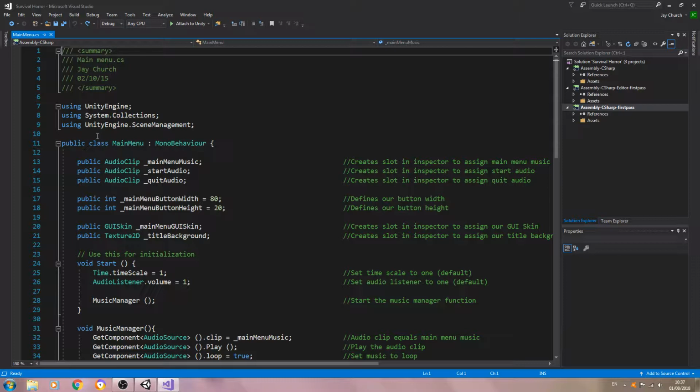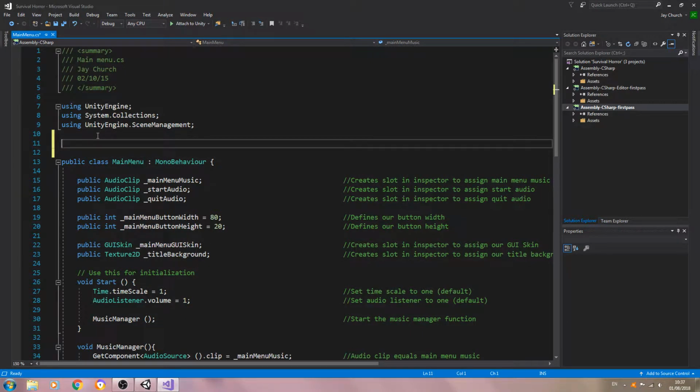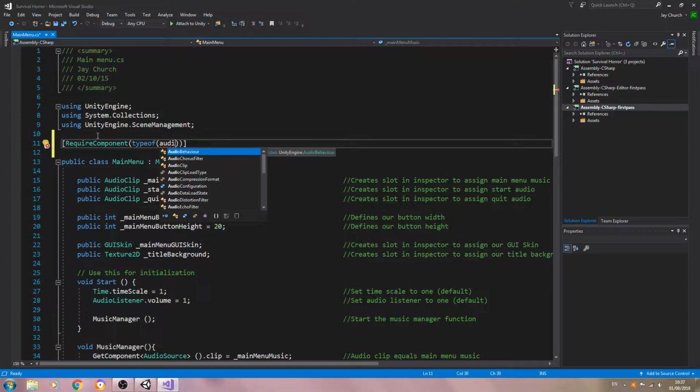So in this part of the overhaul, we're going to start on the main menu script. First thing, let's come right to the top. We'll open and close the square type of brackets. We'll add inside RequireComponent, open and close normal brackets this time, type of open and close brackets again, inside AudioSource.